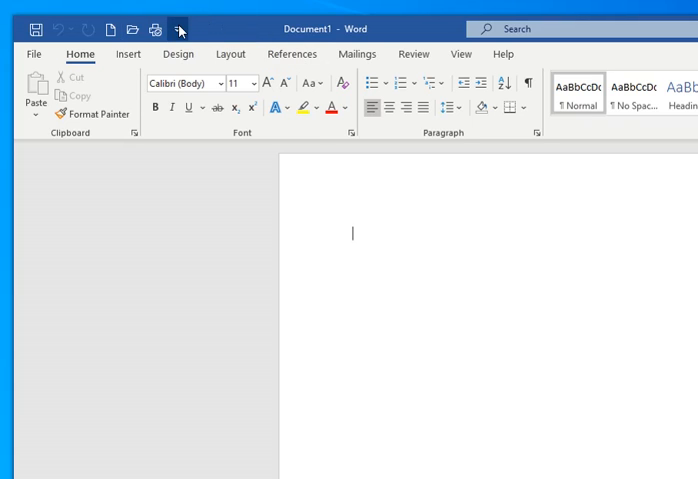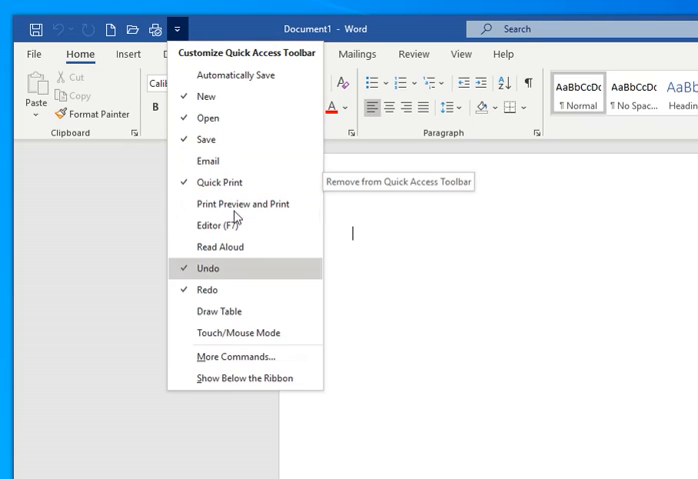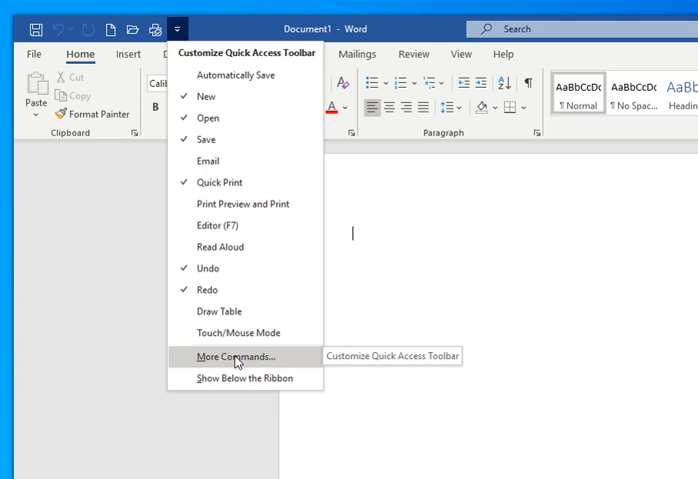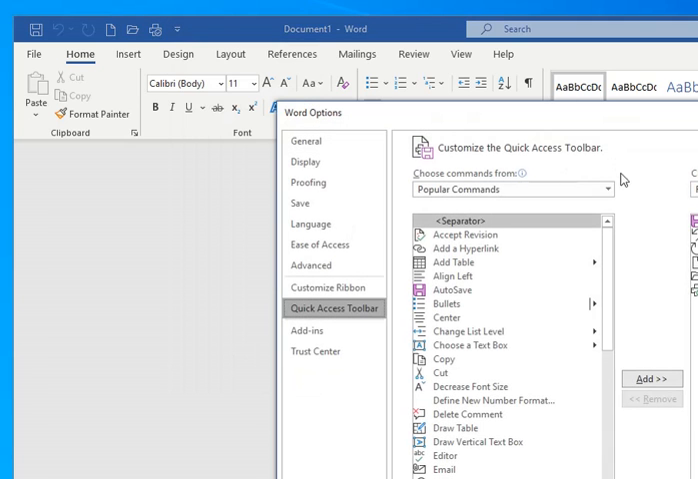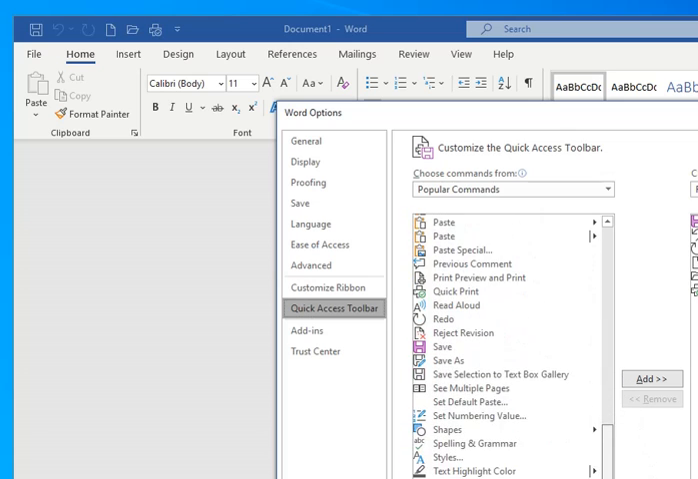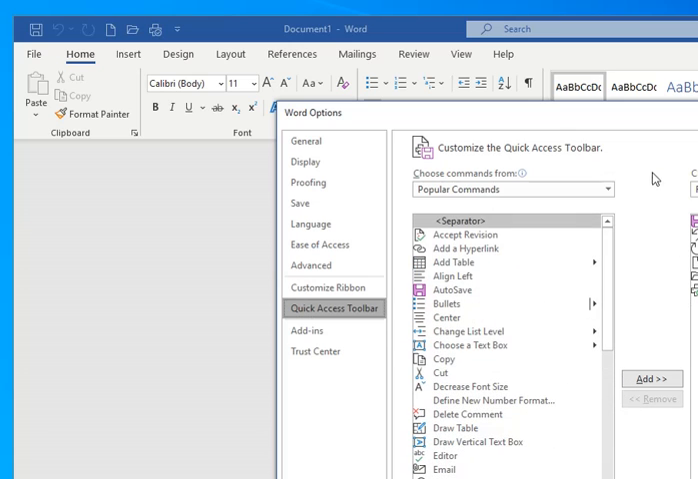So anyways, I want to show you something else here. This is not all there is. In Word, there's a lot of commands. If you click on more commands, you'll see them all. Look at all these. Right now we have save, undo, redo, new file, open, and quick print. That's what we have right now.